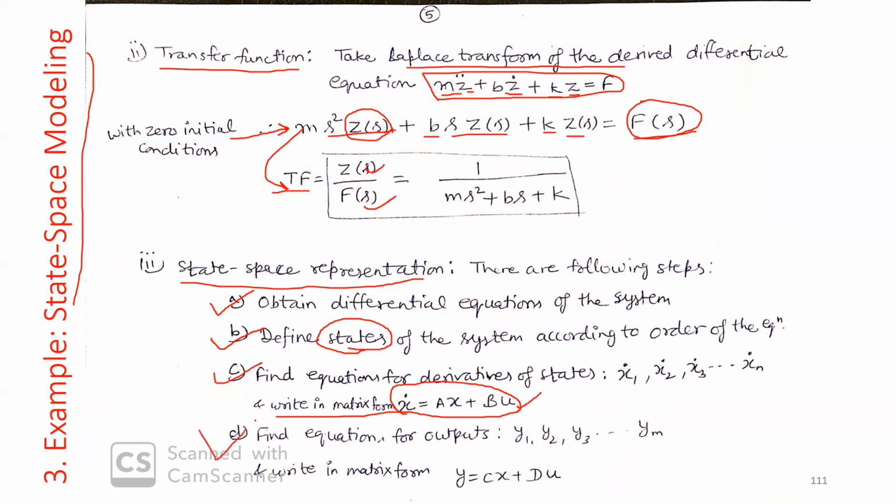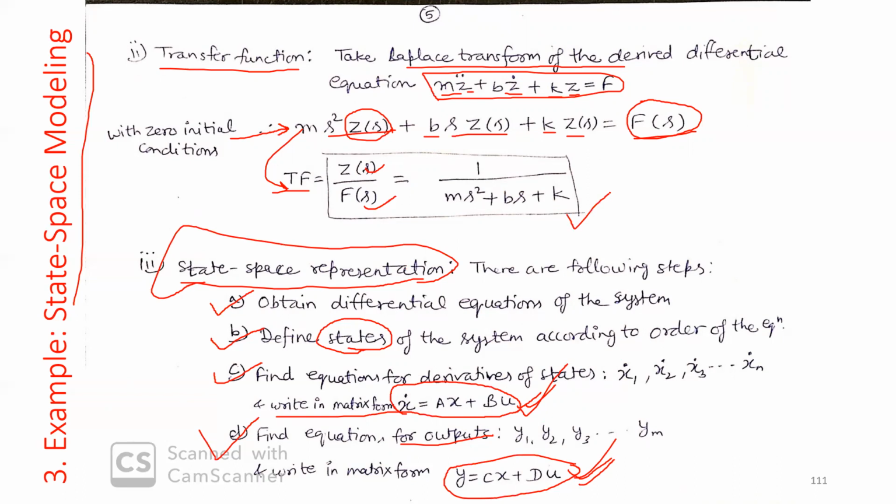It is your state equation. Similarly, in step D, you find equations for output, say y1, y2, y3, and write those equations in matrix form, that is your output equation. This is your state equation, this is your output equation. Two equations are required for the state space representation. State space representation includes your state equation and your output equation. Let's apply these four steps on the spring mass dashpot system.